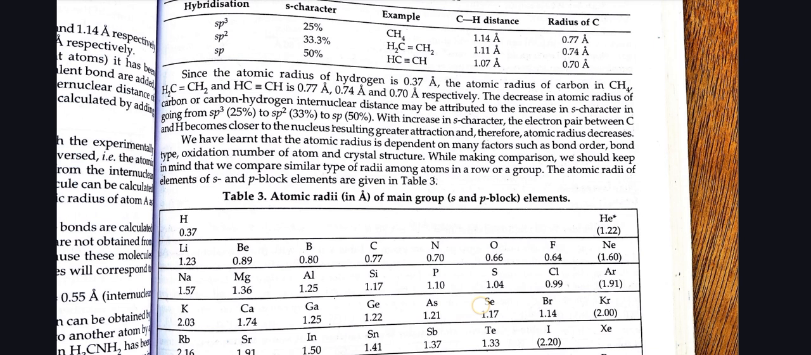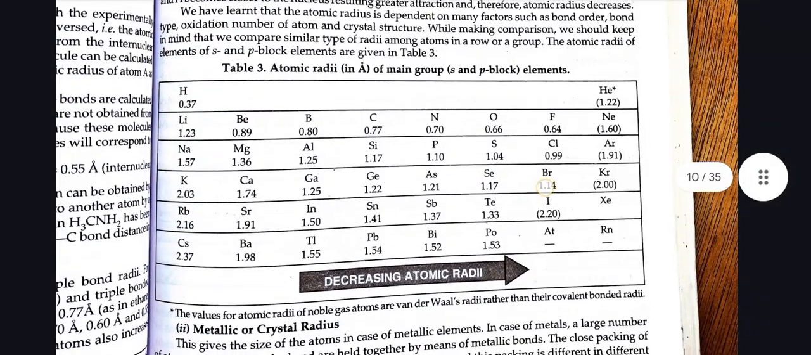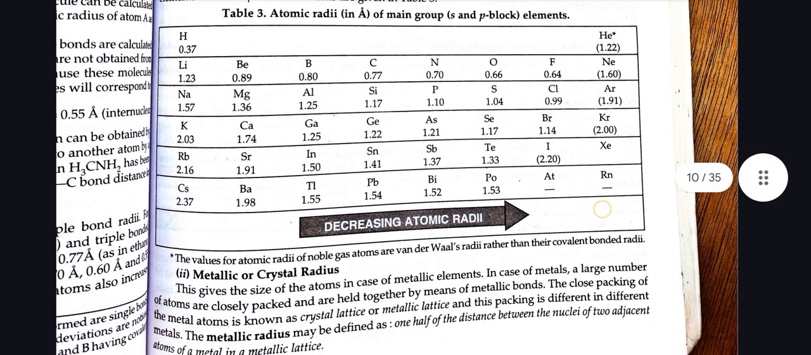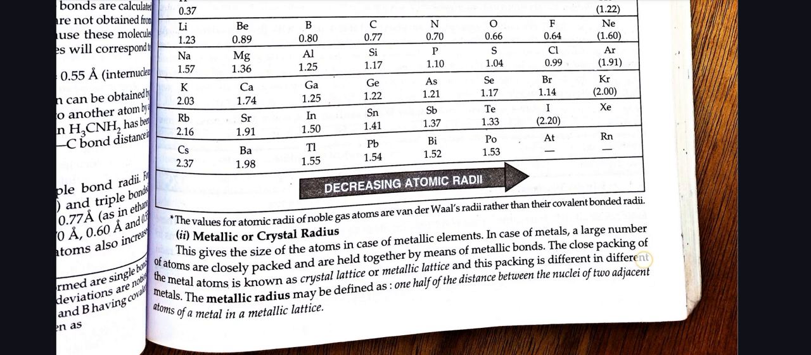We will discuss atomic radii in angstrom of main group s and p block elements. Hydrogen 0.7, helium 1.22, lithium 1.23, beryllium 0.89, boron 0.80, carbon 0.77, nitrogen 0.70, oxygen 0.66, fluorine 0.64, neon 1.60, sodium 1.57, magnesium 1.36, aluminium 1.25, silicon 1.17, phosphorus 1.10, sulfur 1.04, chlorine 0.99, argon 1.91, potassium 2.03, calcium 1.74, and so on.